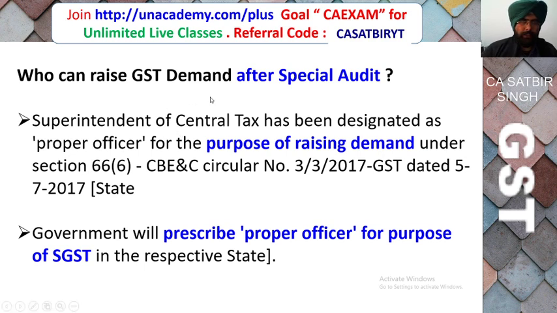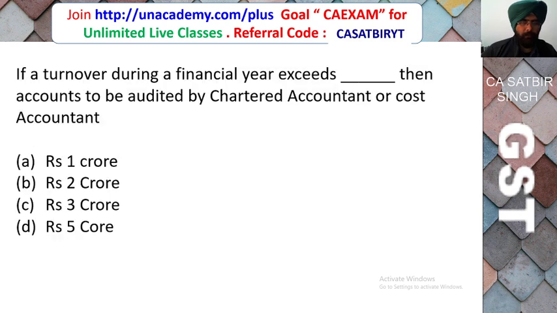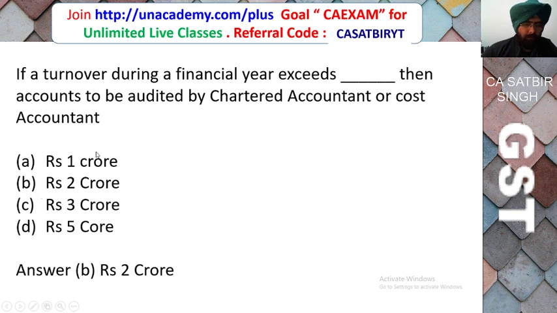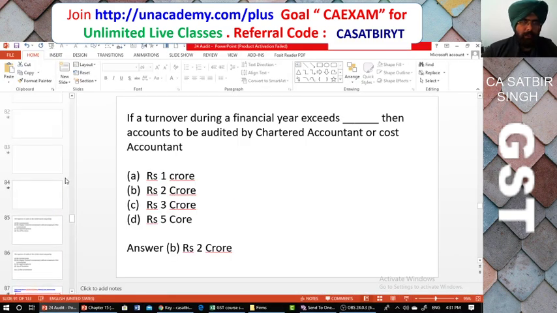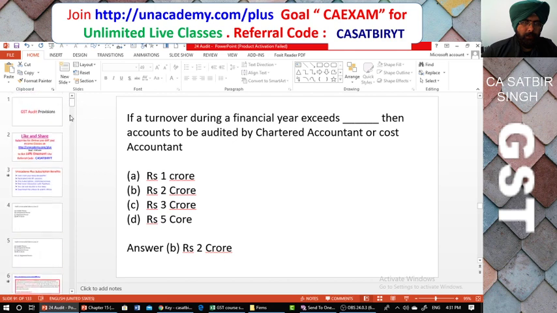So who can raise a GST demand after special audit? The Superintendent of Central Tax is the officer who will raise this demand against the person. So we have discussed that if the turnover during a financial year exceeds rupees 2 crore, then the person is liable for tax audit based on turnover, which will be done by a chartered accountant or cost accountant. So friends, these are some of the provisions relating to audit under GST.